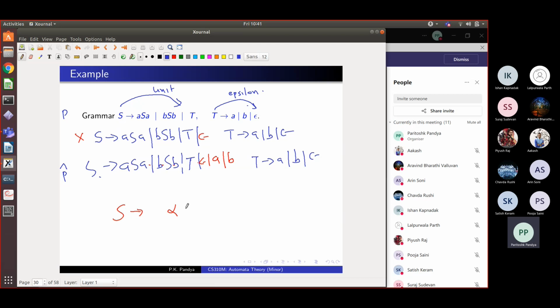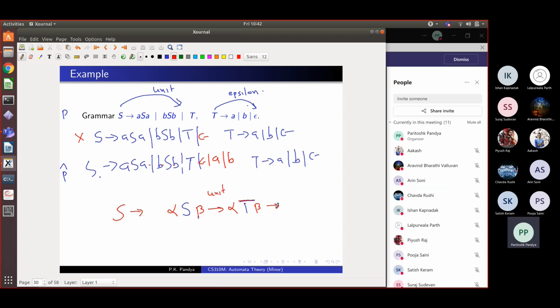So suppose somewhere you got alpha S beta, some arbitrary string beta, and a unit production was used. So you rewrote this as alpha, and then instead of S, you wrote T beta. You applied a unit rule here, right?